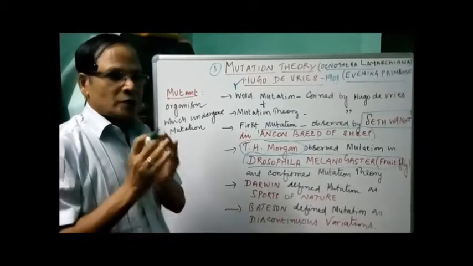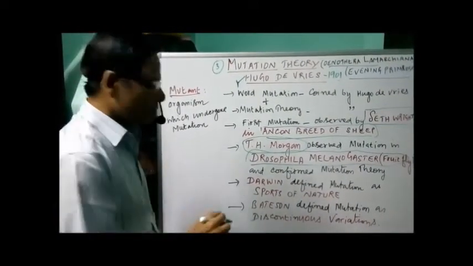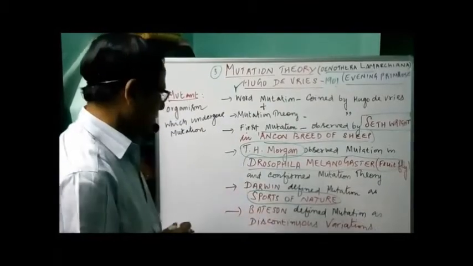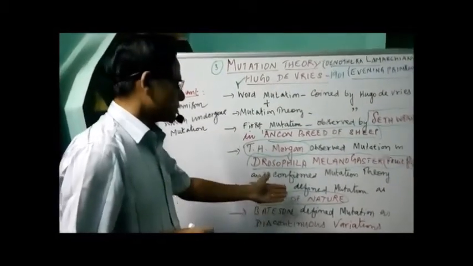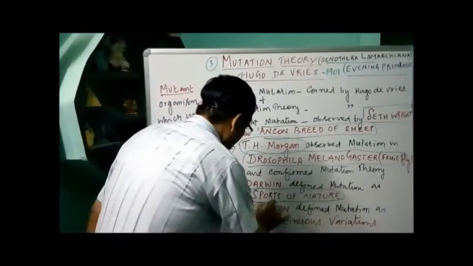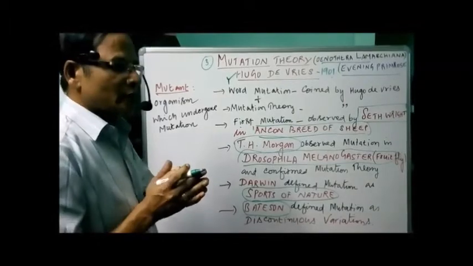Now, according to Darwin, he defined mutation as a force of nature. Some play that happens in nature, because of the effect of nature, some changes took place. He called it a force of nature. Another person, Bateson, defined mutation as discontinuous variations.